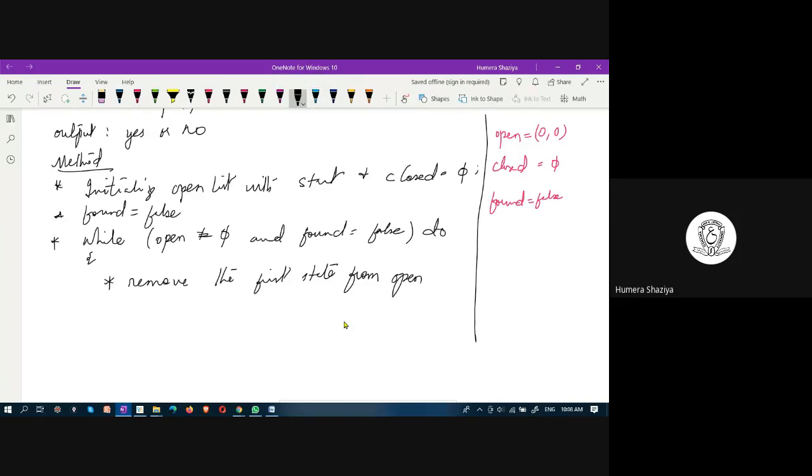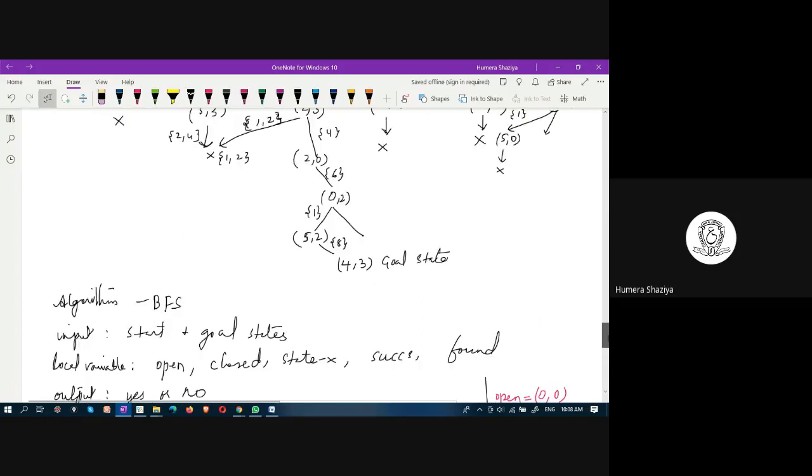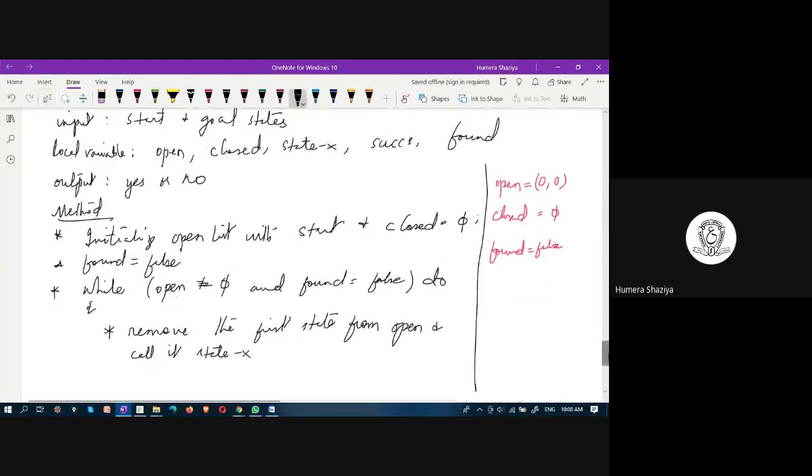Remove the first state from open list and call it state X. State X is what? The present state which has to be expanded. That is state X. State X is a variable. We have initialized, we have created state X. Now we are initializing it.